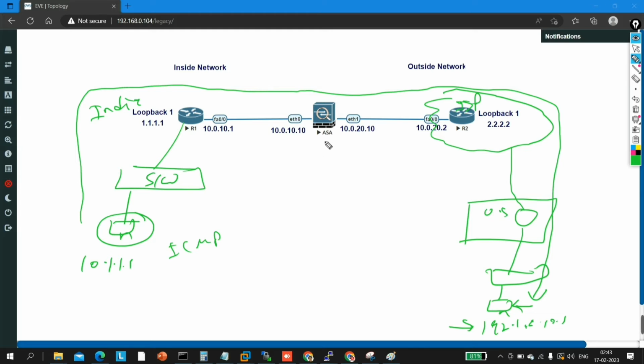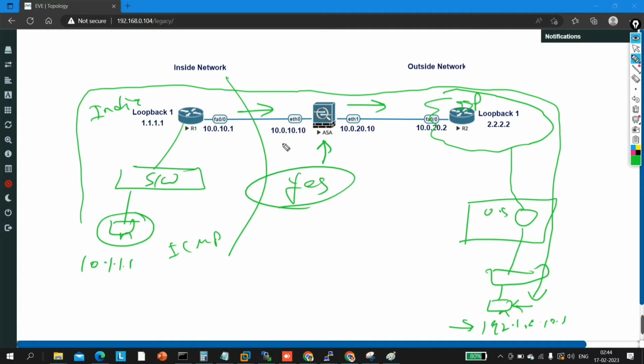With the help of pre-configured policies, will the firewall allow ICMP traffic to go outside from the inside network? Many people are saying yes, that by default the firewall will allow traffic from the inside network to the outside network, because this is my trusted network and we are sending traffic from trusted to untrusted.